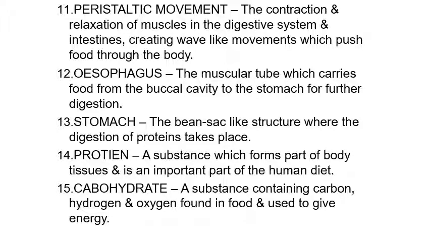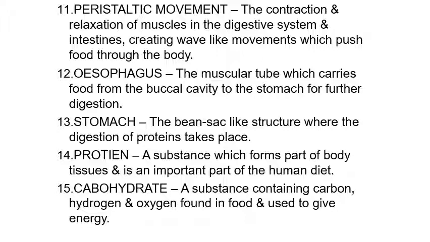Peristaltic movement, the contraction and relaxation of muscles in the digestive system and intestine, creating wave-like movement which pushes food through the body. Esophagus, the muscular tube which carries food from the buccal cavity to the stomach for further digestion. Stomach, a bean or sac-like structure where the digestion of protein takes place.